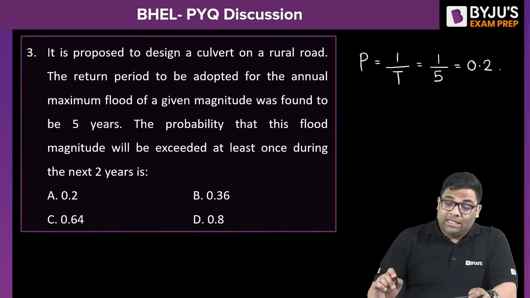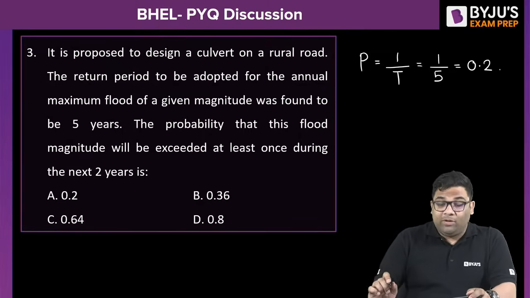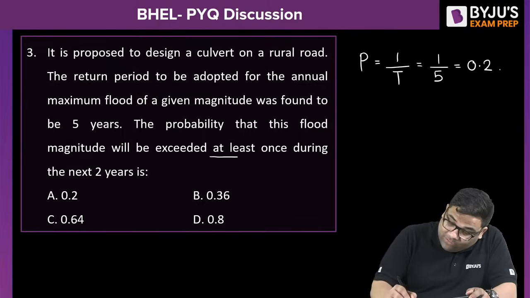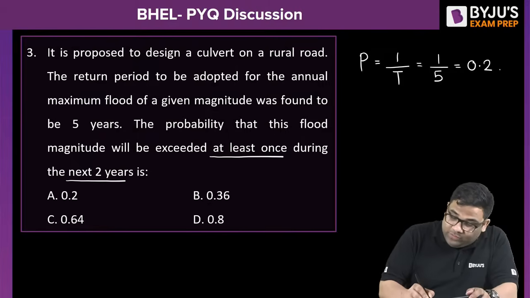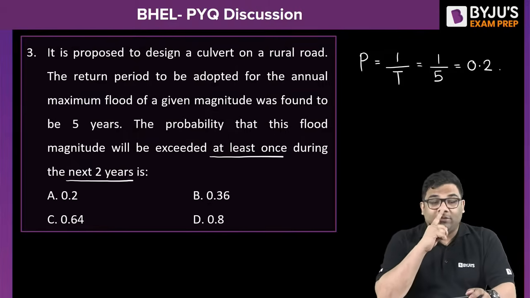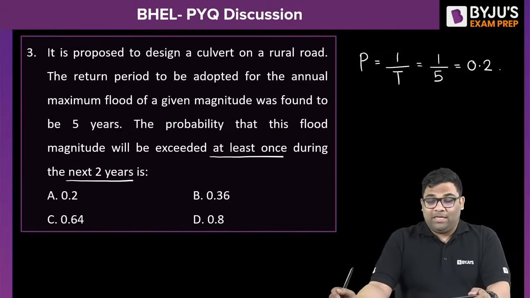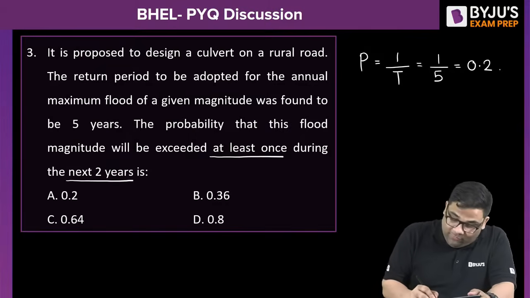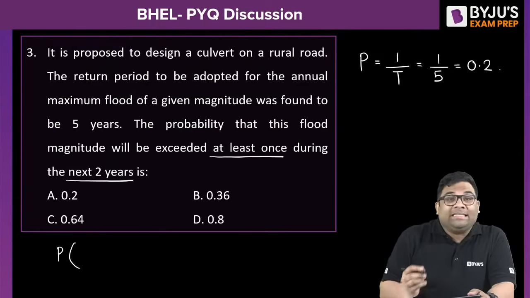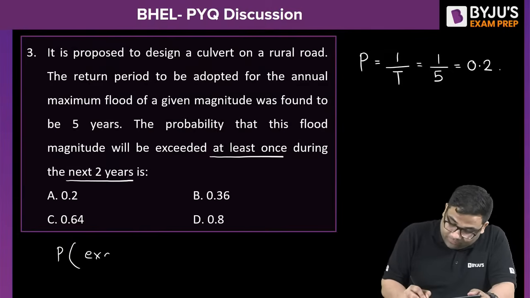Now they're asking the probability that this flood will be exceeded at least once during the next 2 years. So I am again giving you some time. Please solve. Let us see who solves this question first. At least once. Probability of exceeding at least once.